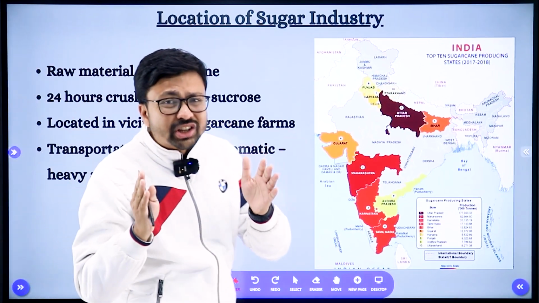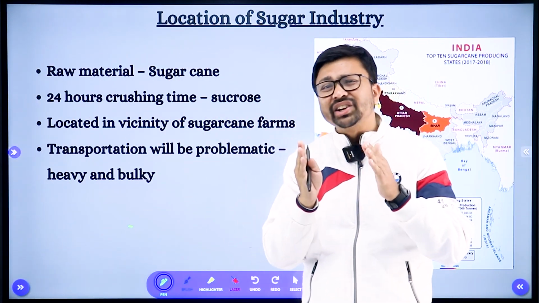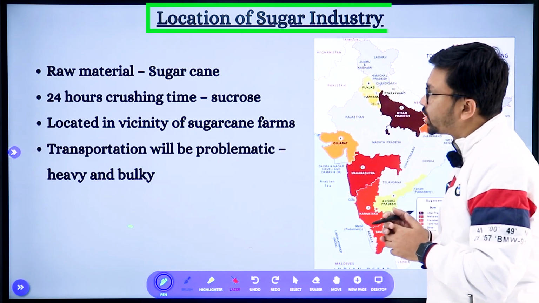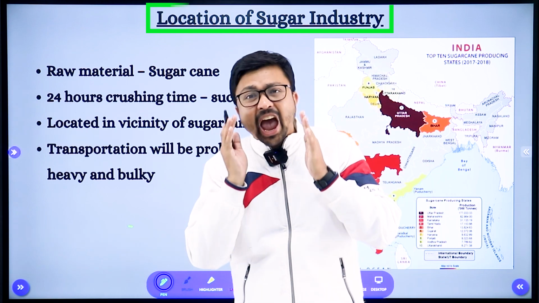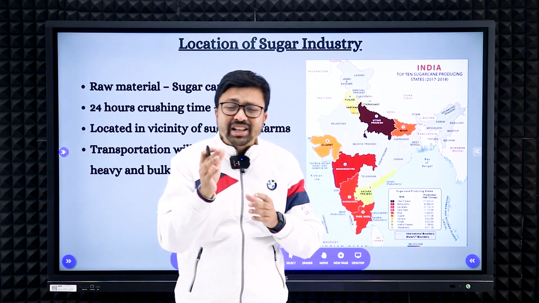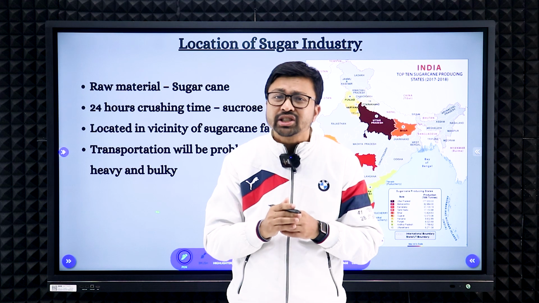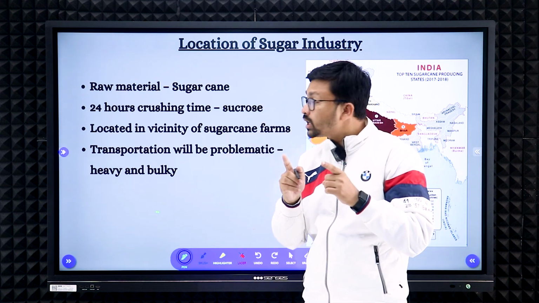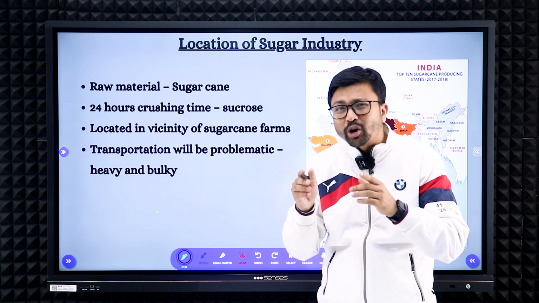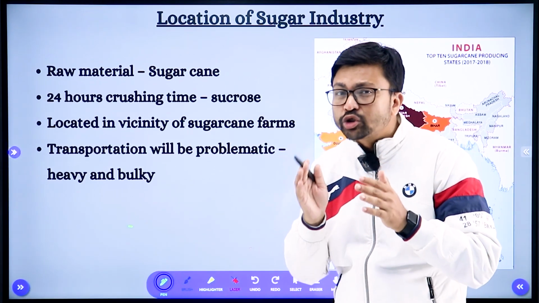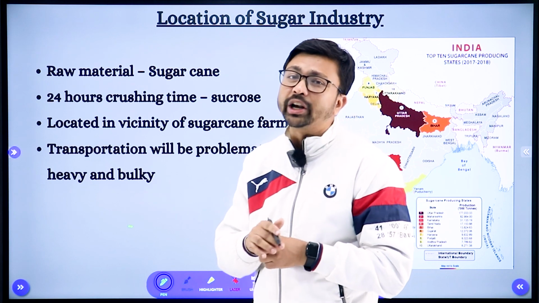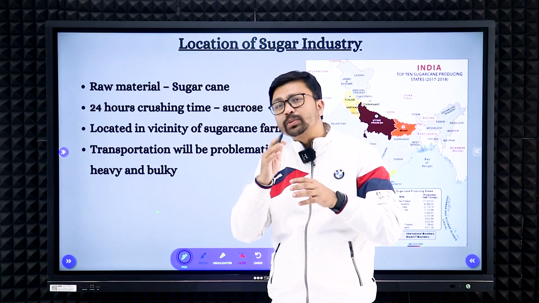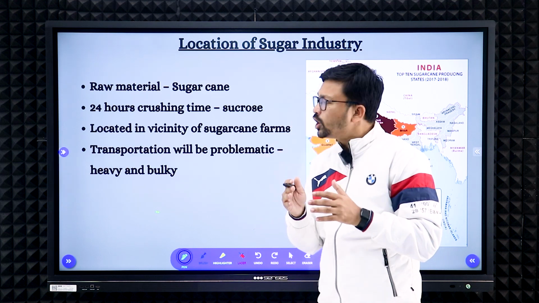Next, you need to study one by one all the industries mentioned in your syllabus, right? So first we will discuss the sugar industry. The sugar industry is an agro-based industry. Why? Because the raw material required for the sugar industry is sugarcane, right? And what is another requirement for the sugar industry? It should be located close to the sugarcane field, so the cane can be crushed within 24 hours, right? So you get more sucrose, and the quality as well as the quantity of sugar will be higher.